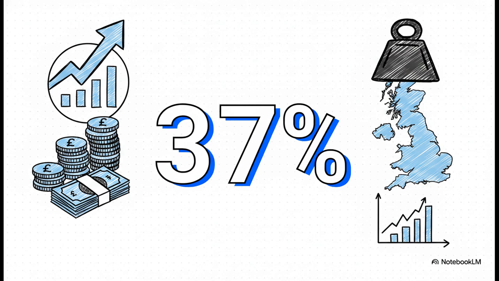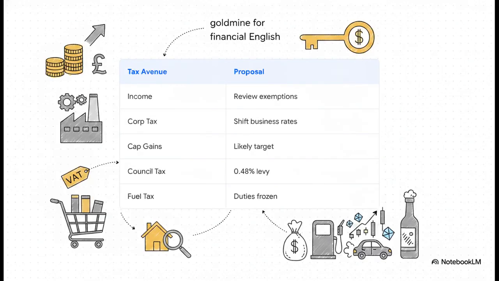This is the highest level since 1948, and it's notably higher than major economies like the United States or Japan. Burnham is stepping into a situation where the baseline for taxation is already incredibly heavy. So if he needs more money, where can he get it? Let's impartially walk through the different tax avenues available.